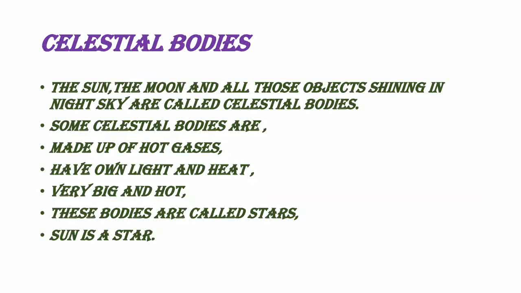For example, you can see the sun. What is the sun made up of? We have already discussed that the sun is made up of hot gases. Both the sun and a star have their own heat and light, and the sun is also a star. If we see a star from the earth, it looks like a dot. It will be very small. But is the actual size of the star very small? No, it is actually very large. But the distance between the star and the earth is very high, so we can view only a small portion. We can view only a small size of the star because we are far away from it.